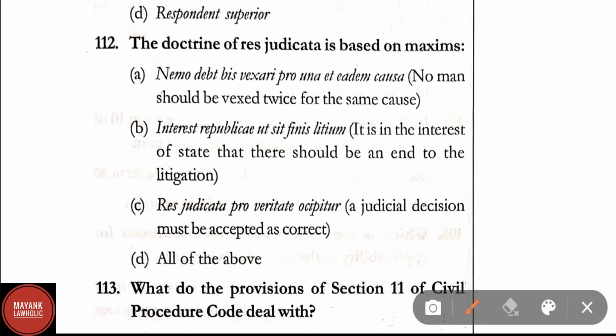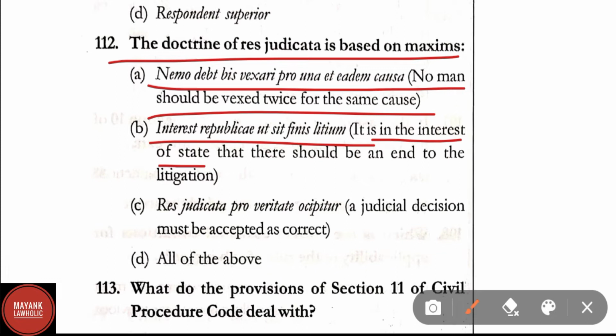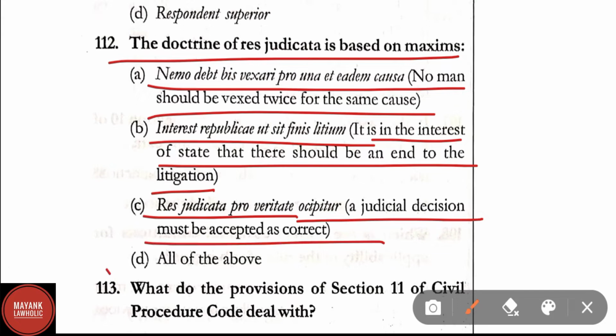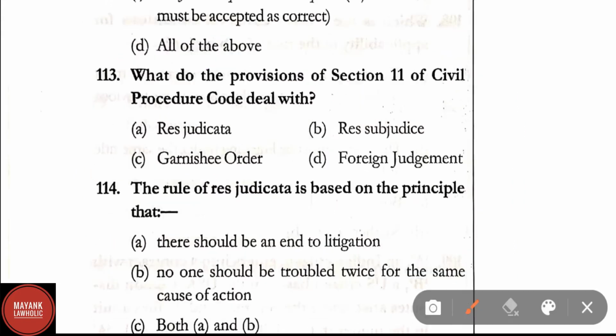Question number 112. The doctrine of res judicata is based on the maxims. Option A, nemo debet bis vexari pro una et eadem causa. No man should be vexed twice for the same cause. Option B, interest republicae ut sit finis litium. It is in the interest of the state that there should be an end to the litigation. Option C, res judicata pro veritate accipitur. All judicial decisions must be accepted as correct. Here correct answer is option D, that is all of the above maxims are correct in relation to the doctrine of res judicata.